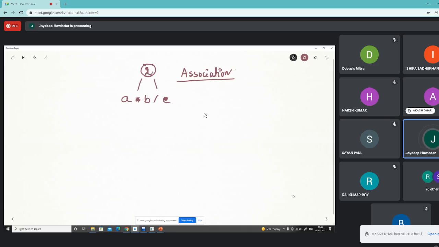Yeah. So associations are two-way. It may be from left to right, or it may be right to left.